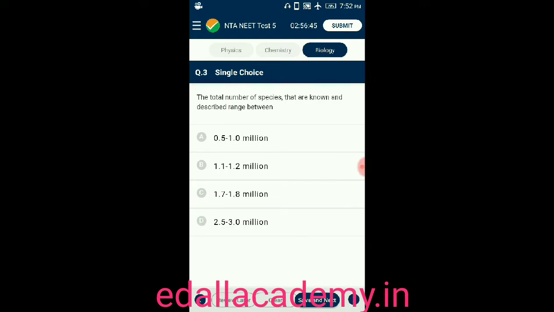Number 3. The total number of species that are known and described range between. This question also has 4 options. Try to find out the correct option. Option A 0.5 to 1 million. Option B 1.1 to 1.2 million. Option C 1.7 to 1.8 million. Option D 2.5 to 3 million. So the total number of species is 1.7 to 1.8 million species. So this question is asked from Living World, from the topic biodiversity.